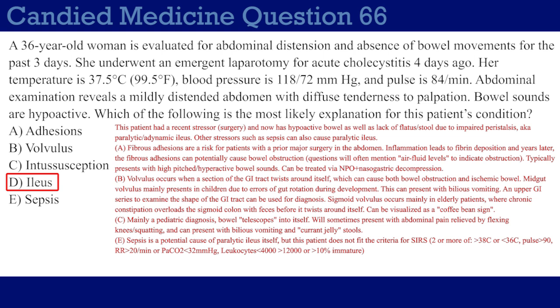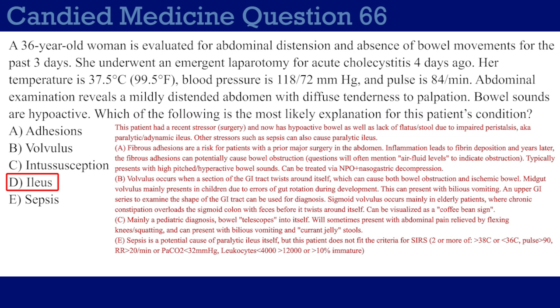So for pediatrics, usually how this will be described is that it'll be intermittent abdominal pain, and it will be relieved by the patient either flexing their knees or squatting down. And it can also present with bilious vomiting and, quote-unquote, currant jelly stools, but they usually don't give that latter one, I think, because it's too buzzy.